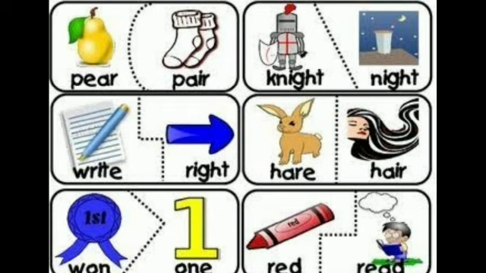In the same way, here are some more examples of homophones. Pear, fruit, and pair means two. Night, knight, right, write, hair, hare, then one, won, and red, read. So these are some of the examples of homophones.